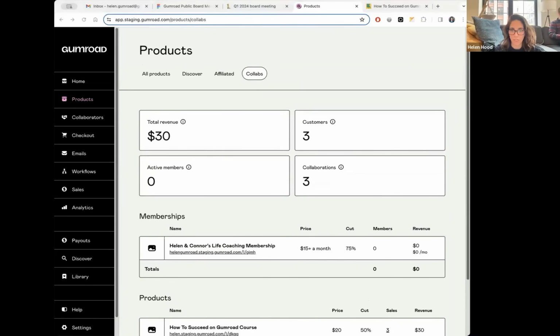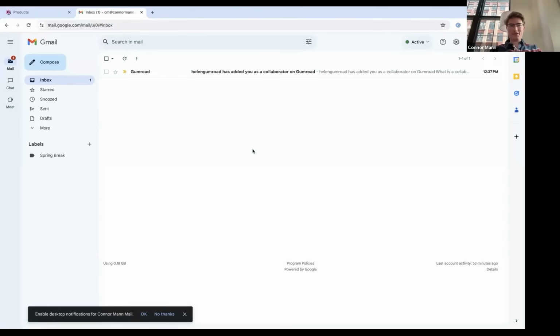Why don't I kick it over to Connor and he can show you what things look like on his end, the email he got upon being added as a collaborator. And then while he's doing that, I'm going to buy the product and we will see how that shows up on his page if Elasticsearch is participating. So let me, okay, I'm going to turn off my video. All right, I'm going to go ahead and share my screen. And here we are in my email inbox.